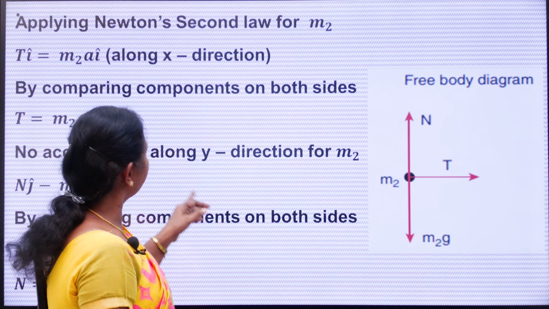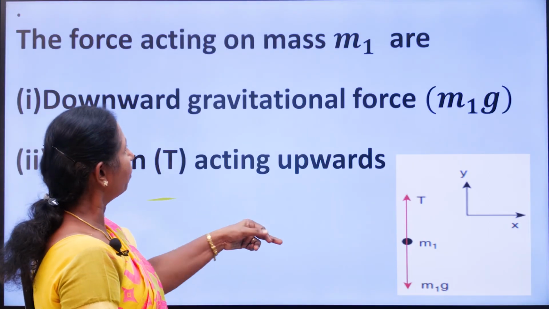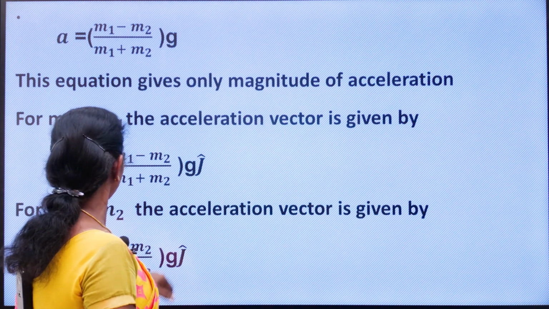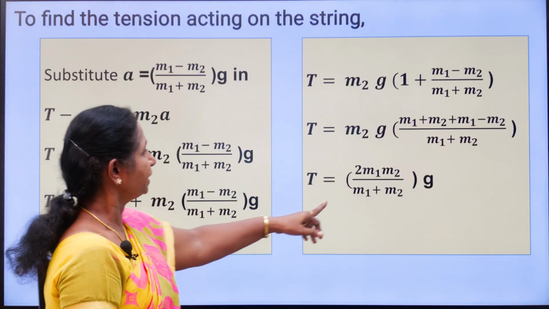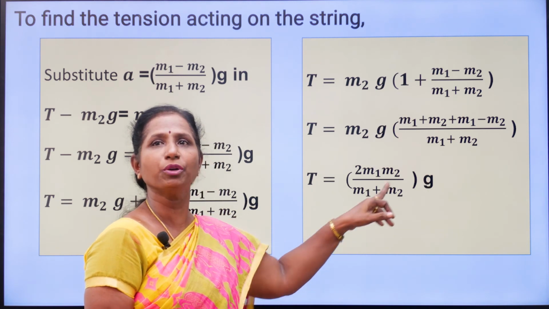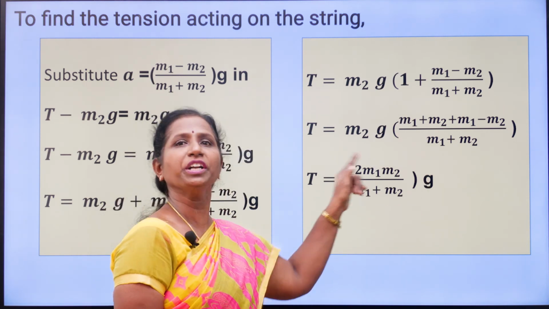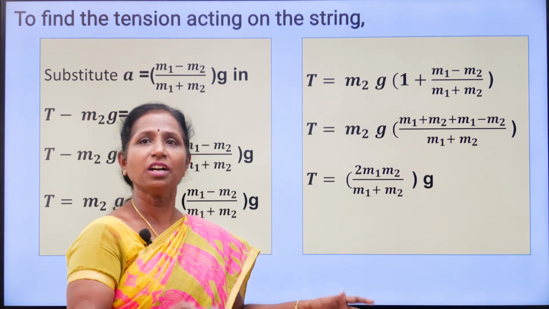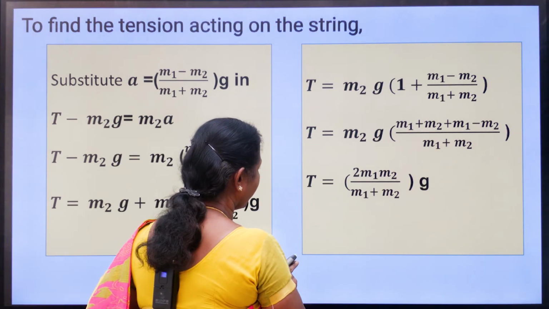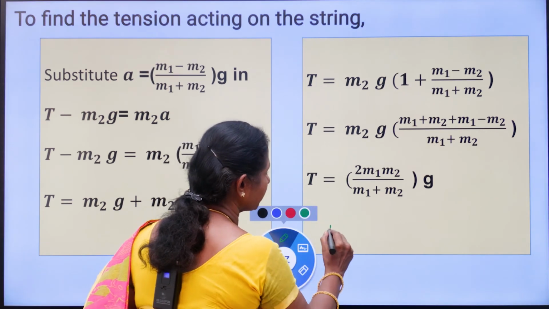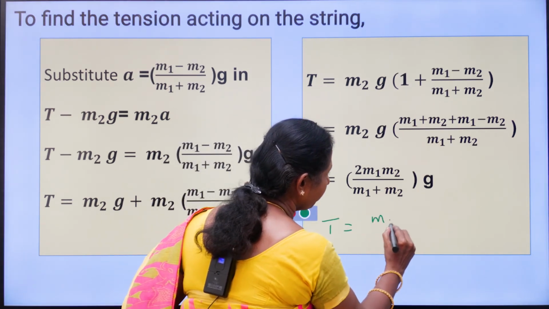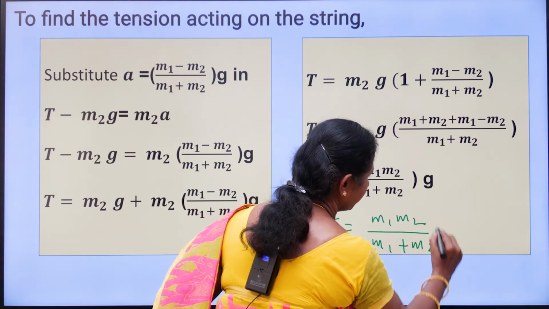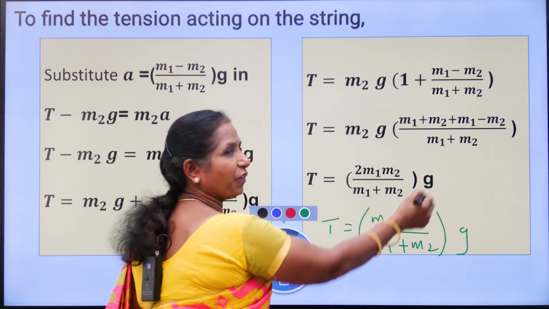Now the horizontal case, this is. Now the vertical case, what did we derive? Already we have derived the tension. So what did we derive? Tension equal to 2 M1 M2 by M1 plus M2 into G. This is 2 into M1 M2 by M1 plus M2 into G. This is for the vertical case. In the horizontal case, the 2 was missing. For the horizontal case, what was the expression? Tension equal to M1 M2 by M1 plus M2 into G. So this is for the horizontal case. This is for the vertical case.